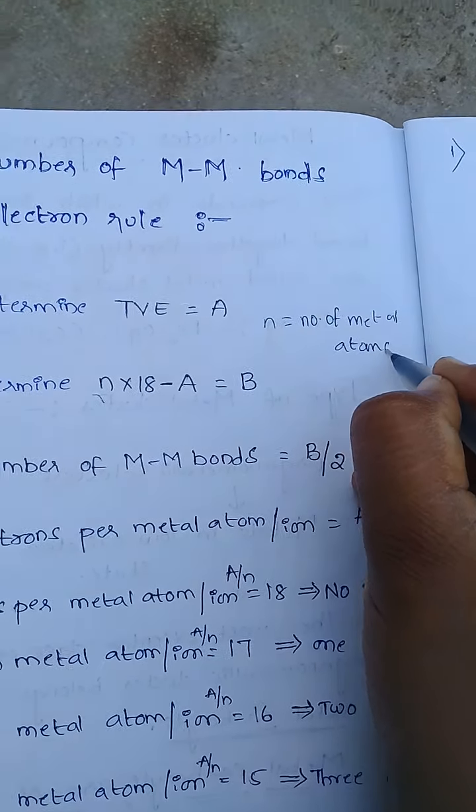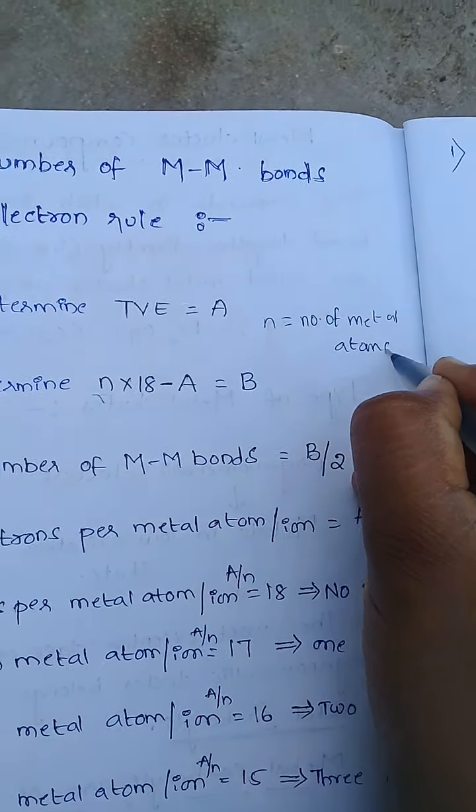In the second step, determine B: N into 18 minus total valence electrons. In the third step, number of metal-metal bonds equals B by 2. And here, number of electrons per metal atom or ion equals A by N, where A is total valence electrons, so TV by N. So these are the 3 important steps to find metal-metal bonds using the 18 electron rule.